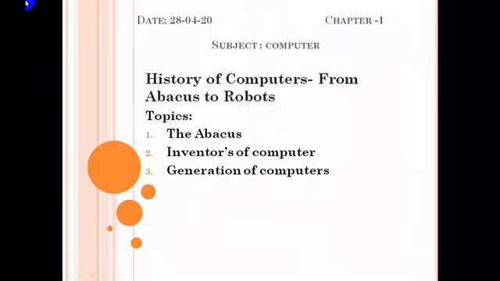I myself, Miss Nirupa, your computer subject teacher. Today's date is 28/4/20, and we are going to learn Chapter 1, the history of computers from abacus to robots. The topics we are going to learn are the invention of the abacus, the inventors of computers, and the generations of computers. These three topics we are going to learn in this chapter.